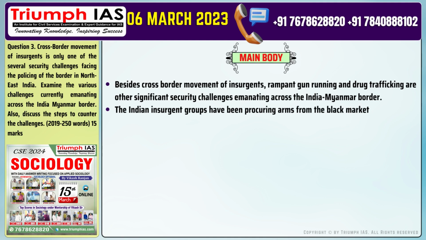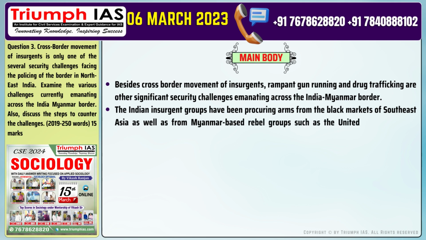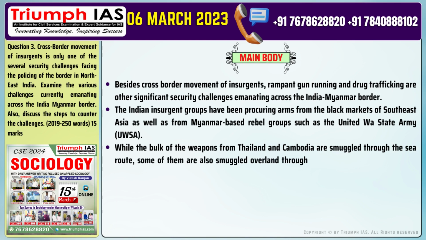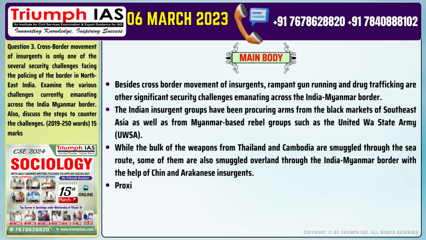The Indian insurgent groups have been procuring arms from the black markets of Southeast Asia as well as from Myanmar-based rebel groups such as the United Wa State Army, UWSA. Number 3. While the bulk of the weapons from Thailand and Cambodia are smuggled through the sea route, some of them are also smuggled overland through the India-Myanmar border with the help of Chin and Arakanese insurgents.